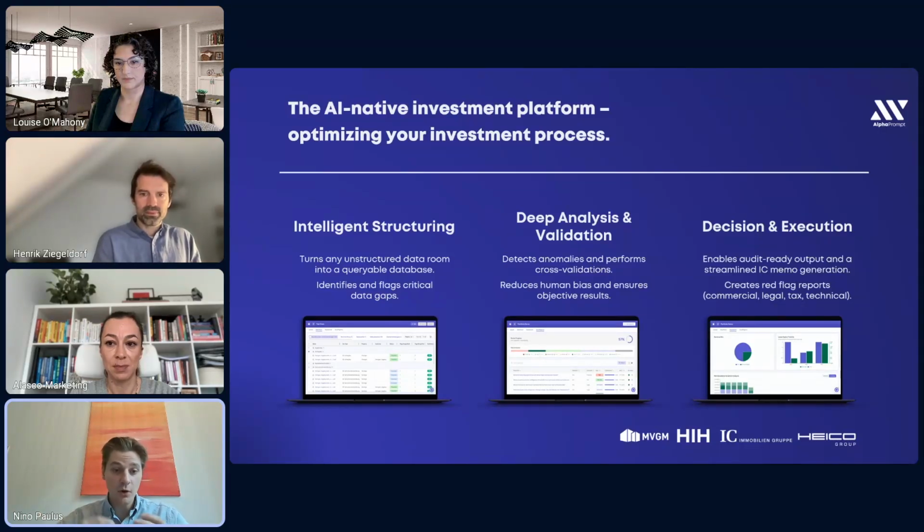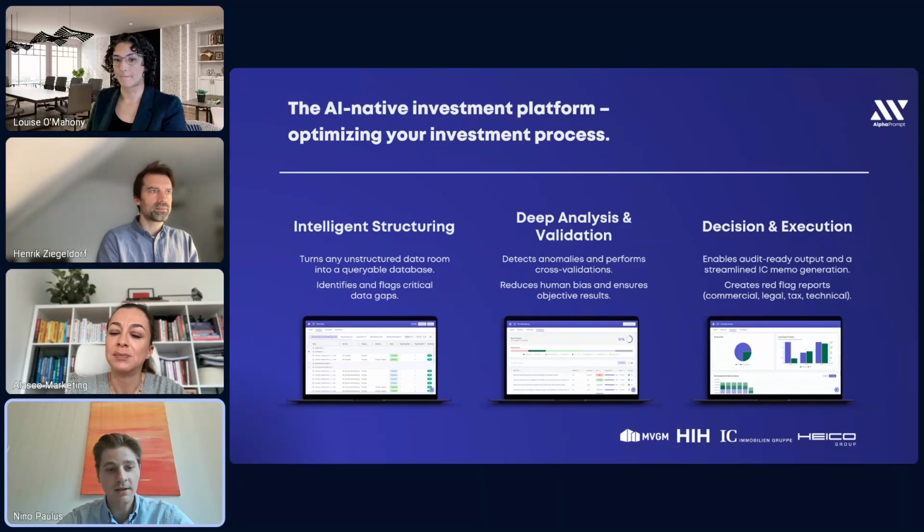And since we know the connections between things, it's not just like extracting a lease but ignoring what has changed over time. No, we know, okay, two years ago the rent has been increased. Now the contract has been prolongated. So this is the baseline, this whole data structure connected.